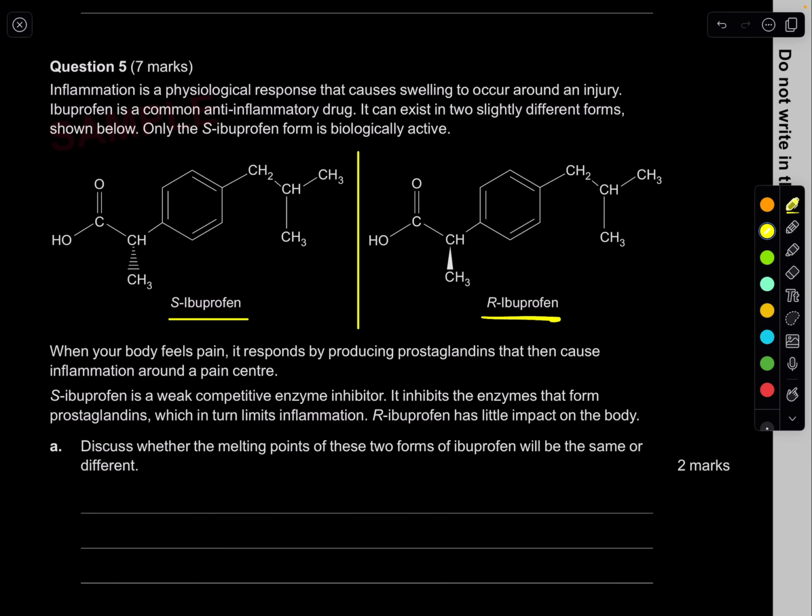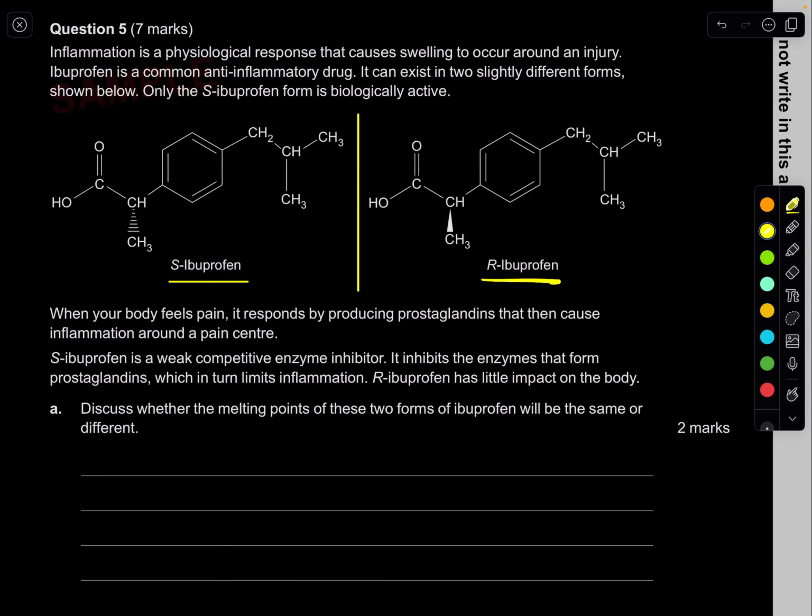Totally different chemical. I know they have structural similarity, but you don't want to say it's the same structure. They are kind of different, but everything physical is the same about them. The physical properties are all the same, but they totally have different chemical properties, like what we just saw here. The S-ibuprofen is useful. The R-ibuprofen is quite useless in its impact on the body.